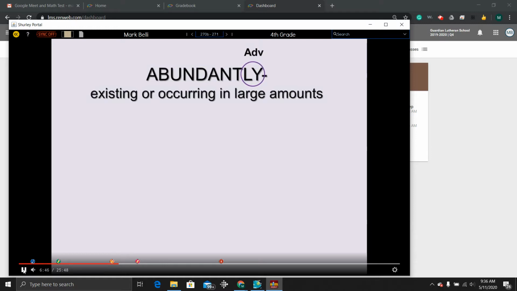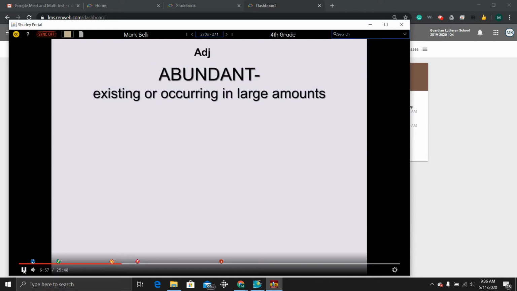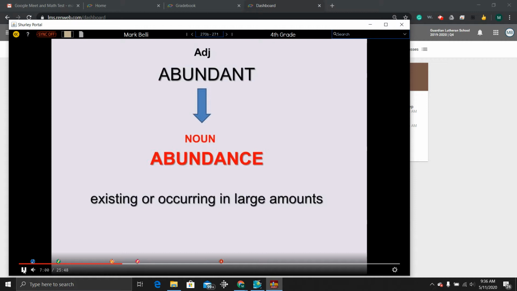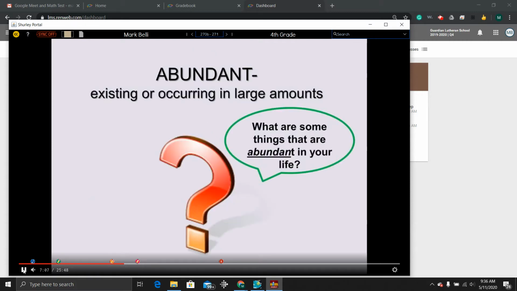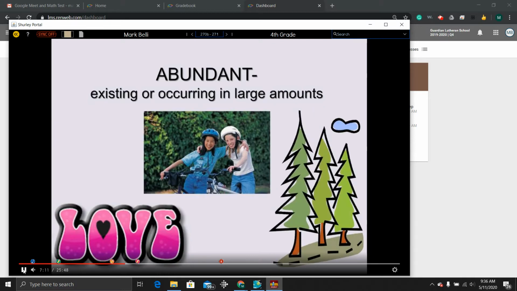Notice that the suffix ly makes abundantly an adverb. By removing the ly suffix, you can change the adverb abundantly to the adjective abundant. You can also turn the adjective abundant into the noun abundance. What are some things that are abundant in your life? Here are some things that are abundant in my life: love, friends, and nature.